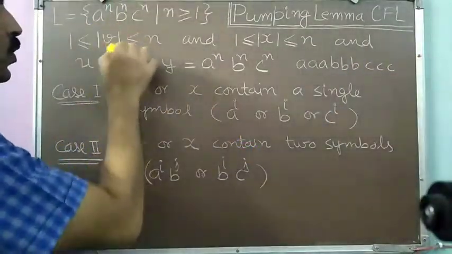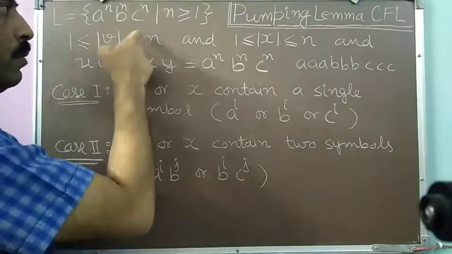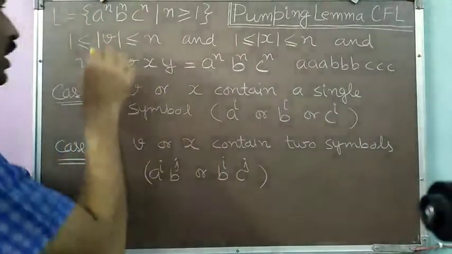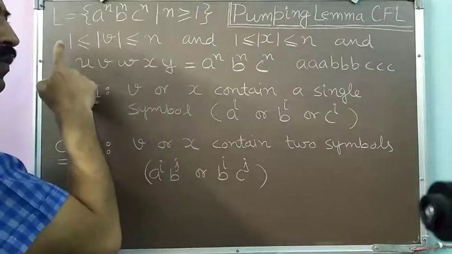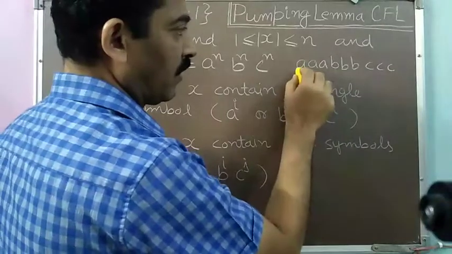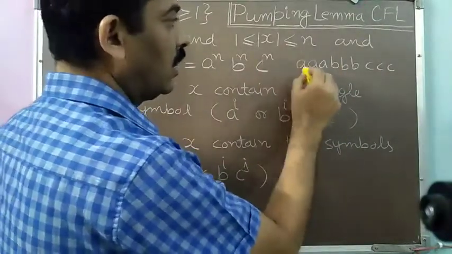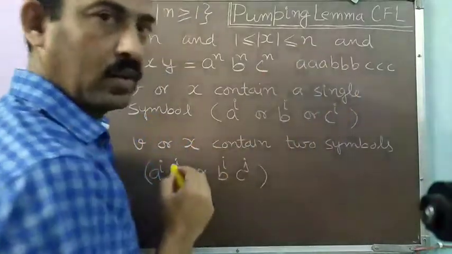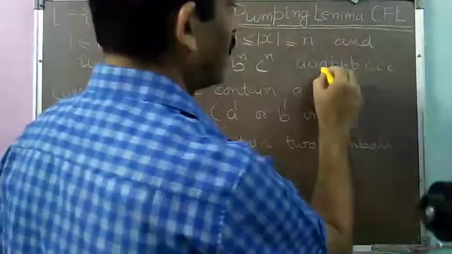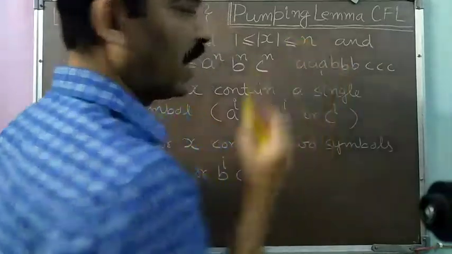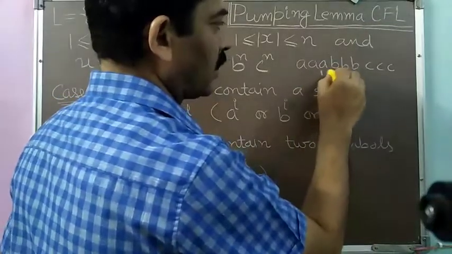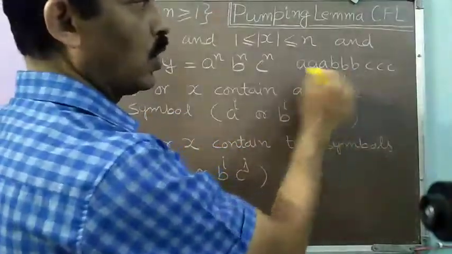The restriction over my v is that its minimum length is 1 and maximum length is n, that is 3, because I have taken the value of n here as 3. So v must have at least one symbol or a maximum of 3 symbols. Suppose I start v from here. Even if the maximum length of v is 3, I can go up to here at most. So I can contain only a's; I cannot contain b's or c's. Similarly, suppose I start from the last a. Even then, the maximum possible length is 3, so I can take this a, this b and this b. Maximum I can go up to here.